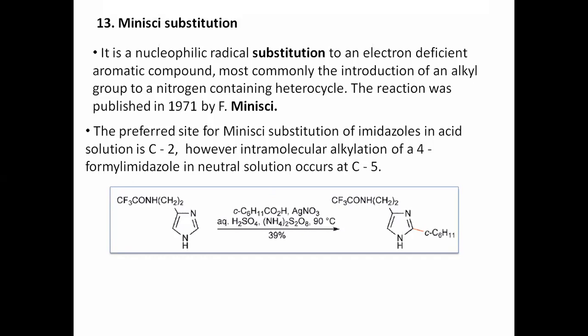So what is the product? First of all, AgNO3 will remove this, and the C6H11 will form the radical here, and it will attack here and form the bond, which is called alkylation at the two position.